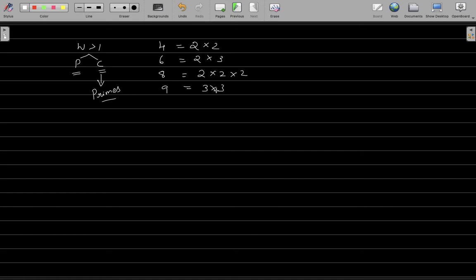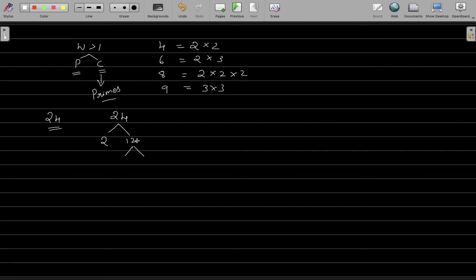Let us understand this with help of another example. Say I have a number 24. I want to know if I can express this as product of primes. Let us do this with the help of a tree diagram. 24 being an even number, I know that this is exactly divisible by 2. So I will start with 2. Now 2 times 12 will give you 24. Now 2 is a prime number, but 12 is a composite number. Now I want to break down this composite number again into primes.